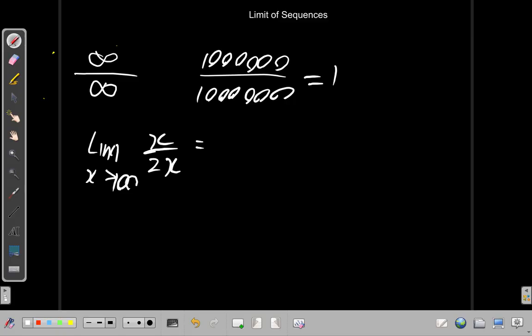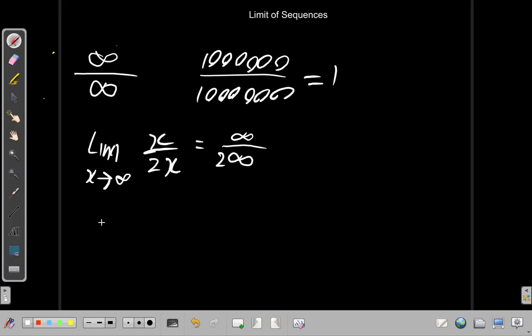As x, no, I said 0, it should be infinity. As x tends to infinity. Let me rewrite this part. You're going to have infinity divided by infinity, and the limit does not exist in this case. Even though you have 1 infinity over 2 infinity, what is infinity? It's not a fixed number. So the limit doesn't exist.